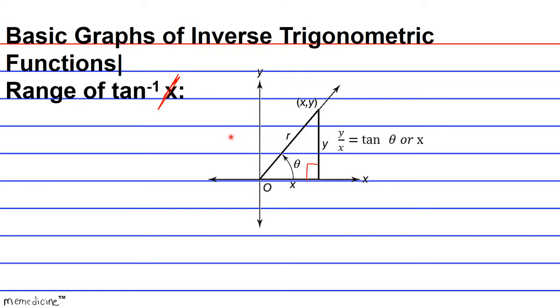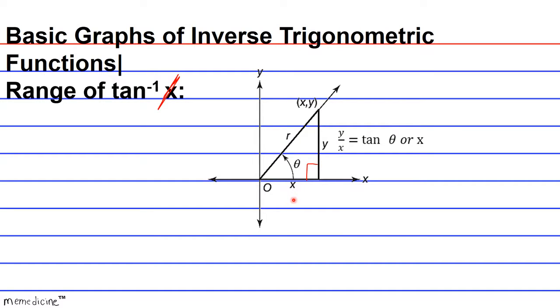For example, in quadrant 2, tangents are going to be negative because the denominator, the x-coordinates, are negative. In quadrant 3, tangents are going to be positive because the x and y coordinates are both negative, therefore making the overall fraction positive.